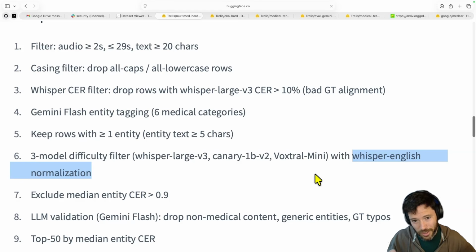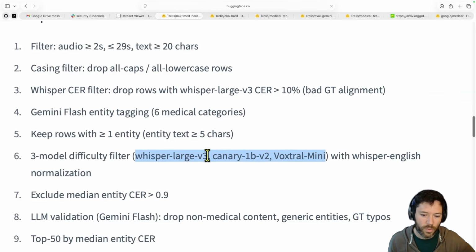There is no normalization though on the entity CER. So to get an entity correct, like a medical term, you actually have to get the casing correct, because that's generally important. And what I do then is I will calculate the median CER of these 3 models. So I will look at which model performs in the middle, and then I will rank all of the rows and take the hardest 50 based on the median CER of these 3 models.